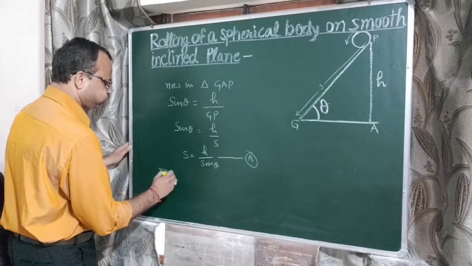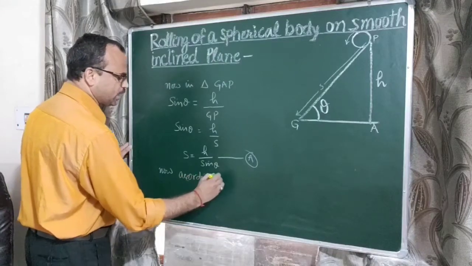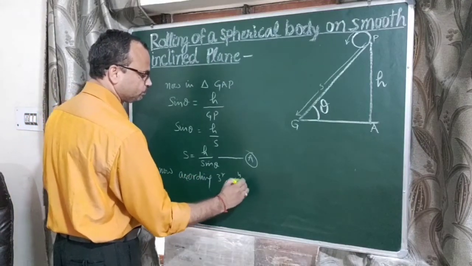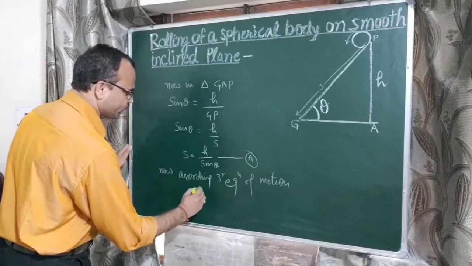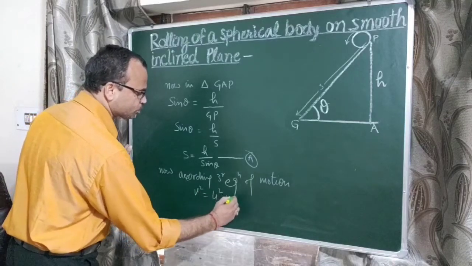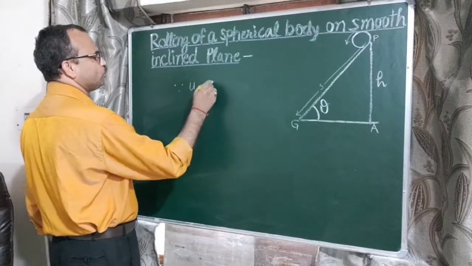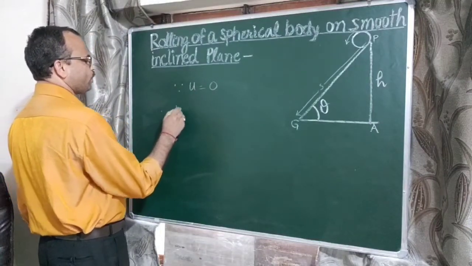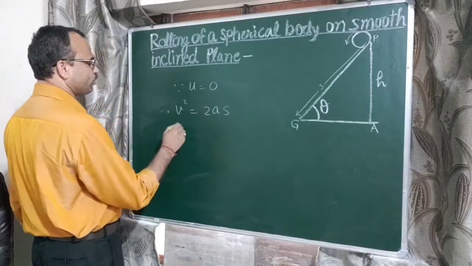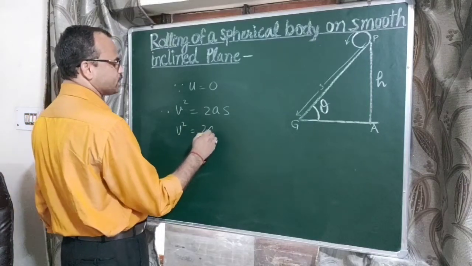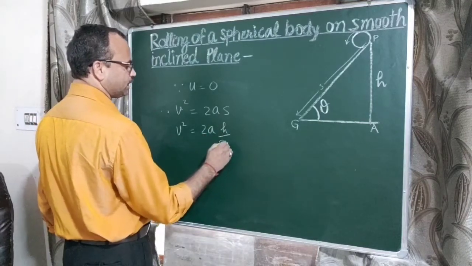Now according to the third equation of motion, v square equals u square plus twice a s. Since u equals 0, v square equals twice a s. Now put the value of s, so v square equals twice a into h upon sin theta.